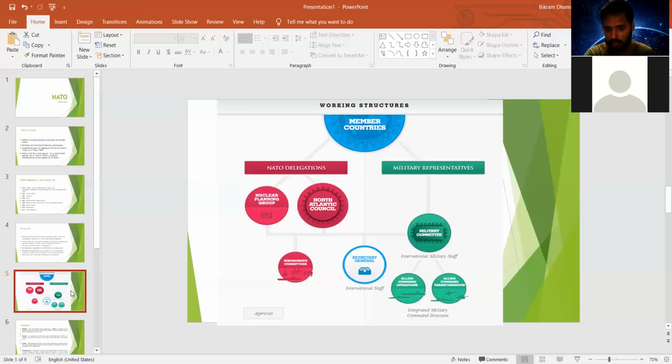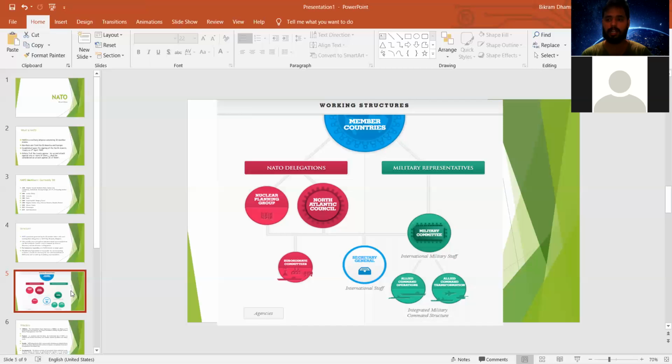And in the military committee, you can see there is Allied Command Operation and Allied Command Transformation. Allied means there is a group of commands for different types of security issues, and there is also Allied Command Transformation, or making changes in the policies for security and military purposes. Both combine to form the integrated military command structure.